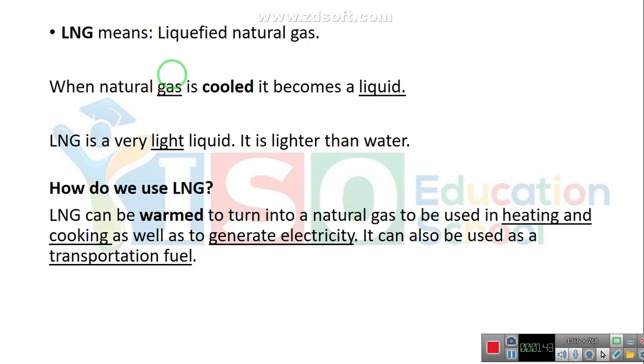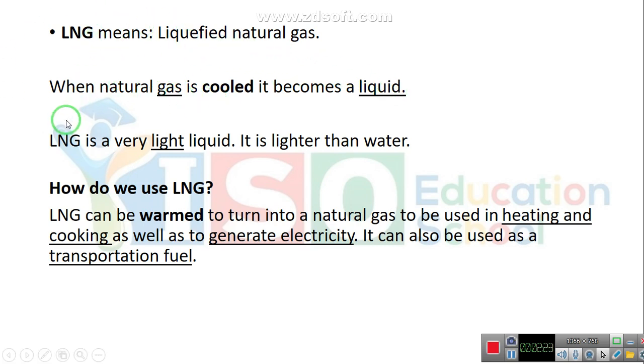When natural gas is cooled, when you cool it, it becomes a liquid. What do I mean by a liquid? What is the difference between a gas and a liquid? Liquid is, for example, like water. Water is a liquid. Juice is a liquid. Fizzy drinks are liquids. Gas is, for example, oxygen. Oxygen is a gas. Carbon dioxide is a gas. So this is the difference between a gas and a liquid.